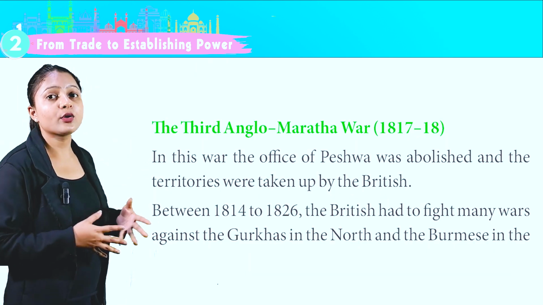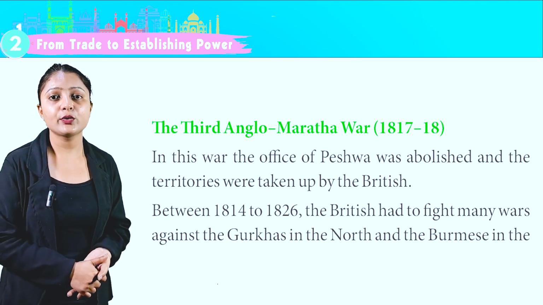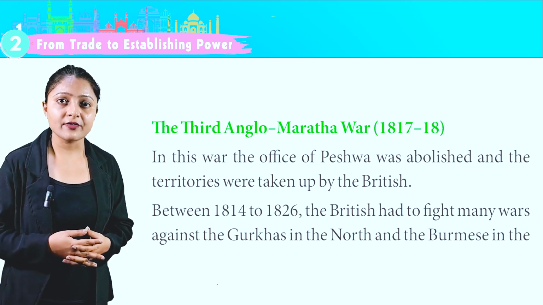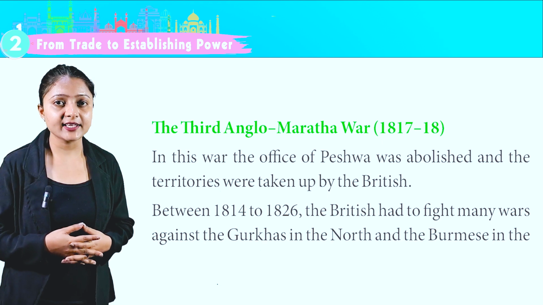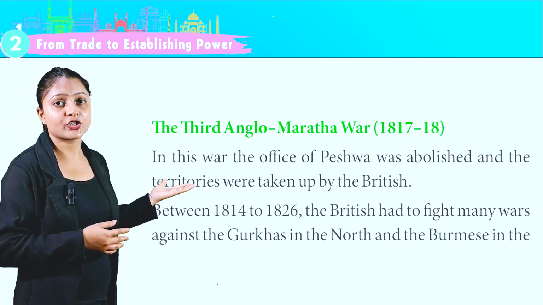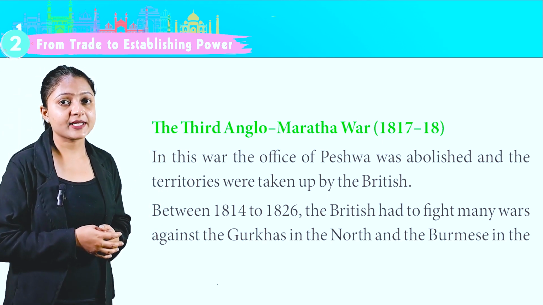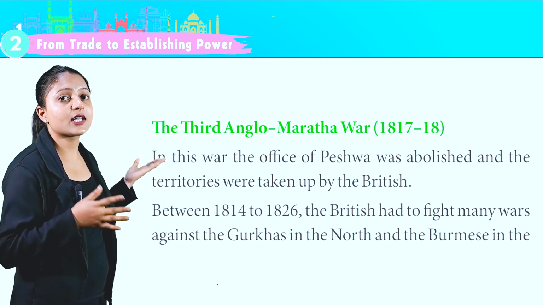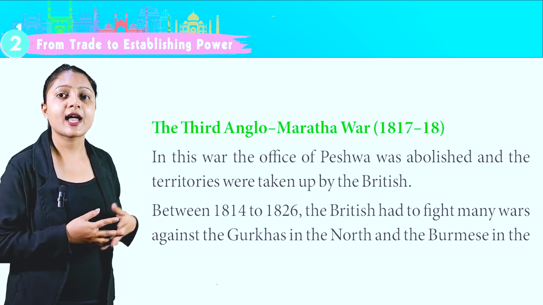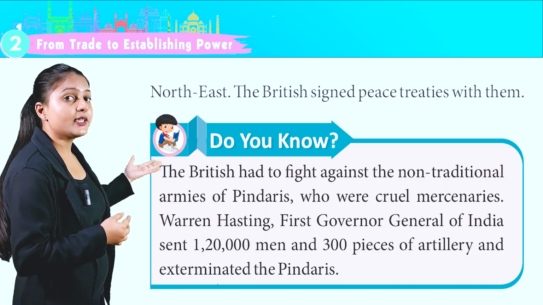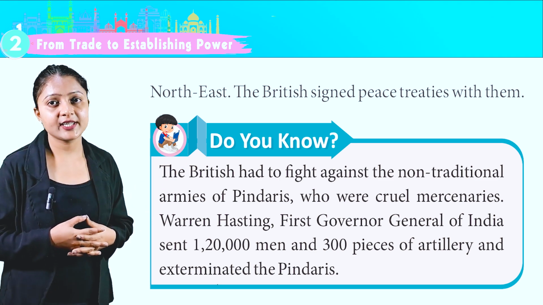The Third Anglo-Maratha War, 1817 to 1818. In this war, the office of Peshwa was abolished and the territories were taken up by the British. Between 1840 to 1826, the British had to fight many wars against the Gurkhas in the north and the Burmese in the northeast. The British signed peace treaties with them.